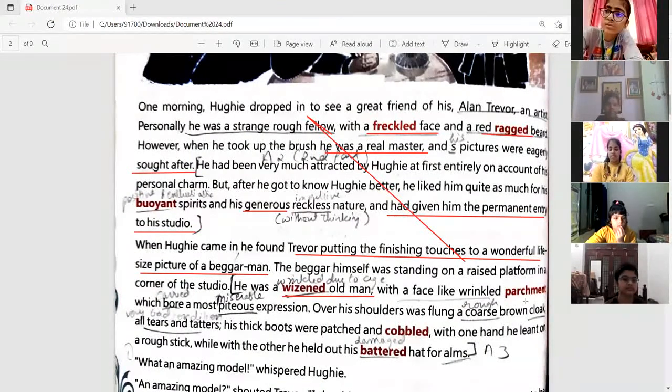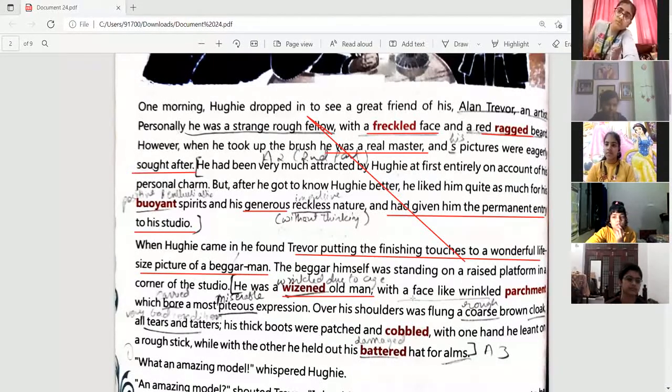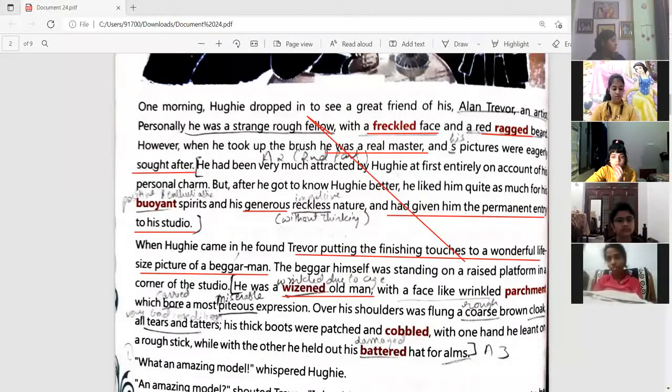Over here also, when one looked at the face of that old beggar, his face looked very parched, very rough in nature. Which bore a most piteous expression. Piteous means very miserable. So the old man looked very old, very wrinkled, and in a very miserable condition.